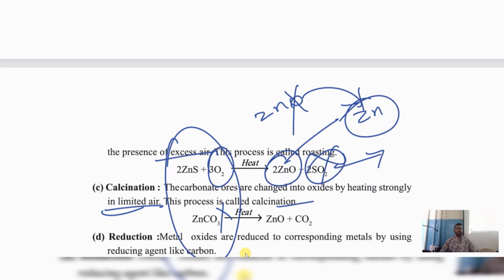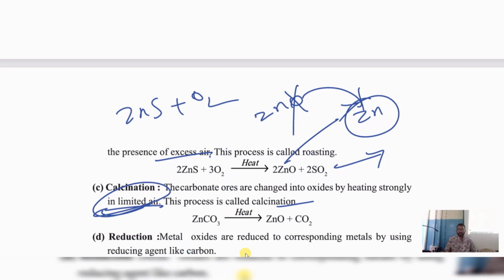In ZnS we used O2, because we use more oxygen. Here we are not using oxygen. So it is just ZnCO3. When ZnCO3 is heated, we get ZnO. Again by using the reduction method, we remove this O and we get only Zn.